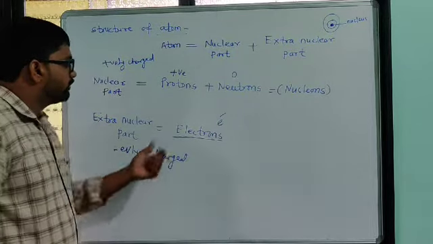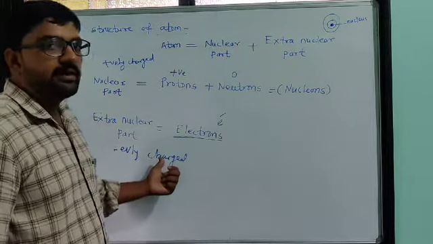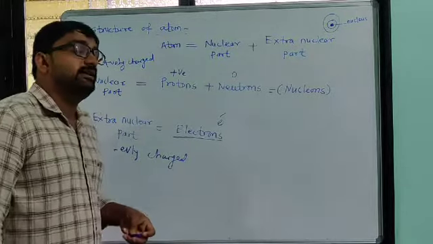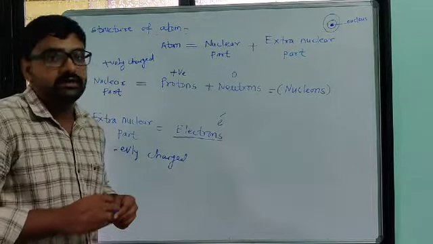Electrons are present in the extra nuclear part and protons are present inside the nucleus.